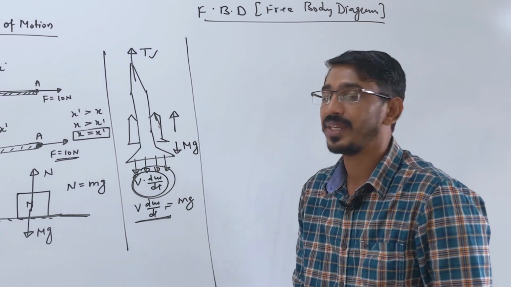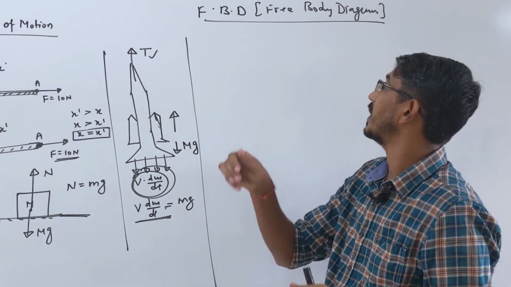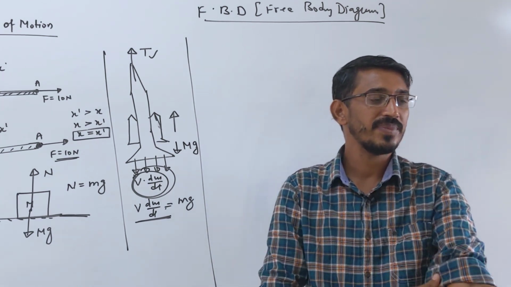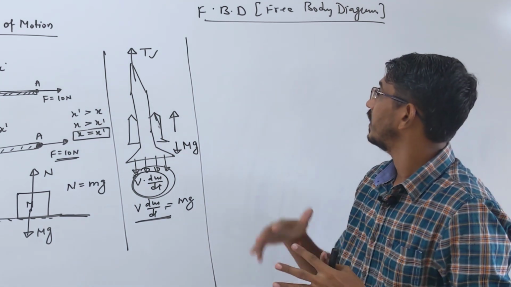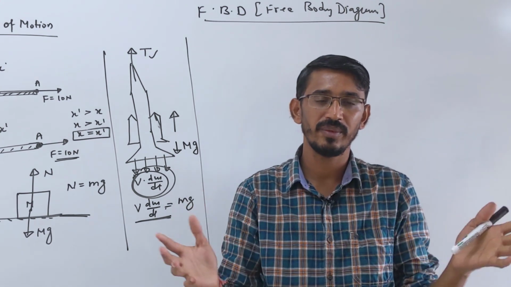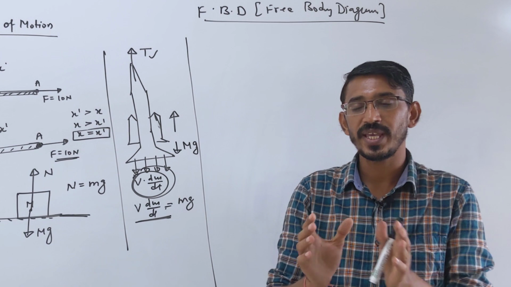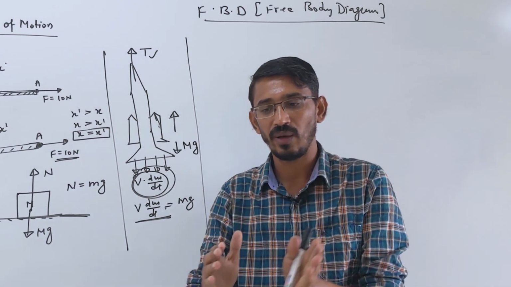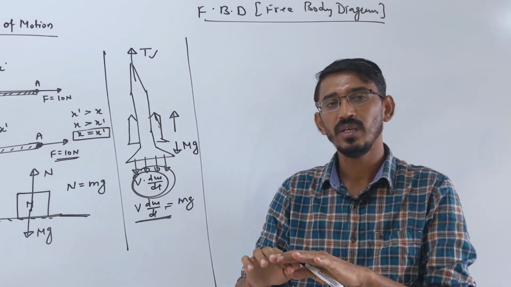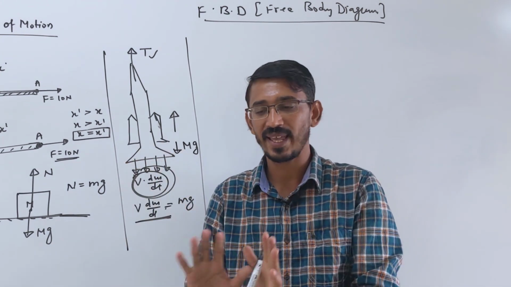Any complex problem we can solve by using a simple principle called free body diagrams. Why is it called free body diagrams? Because in this method, some bodies are given, 2 bodies, 3 bodies or 100 bodies, doesn't matter. What you do is you separate them, you take one body alone, you write the external forces acting on that body, and we solve that body alone, separately.